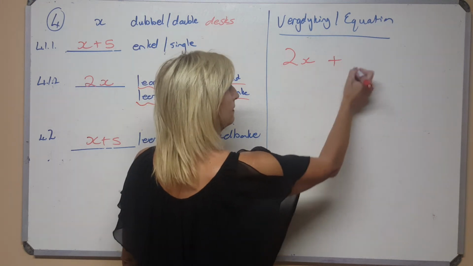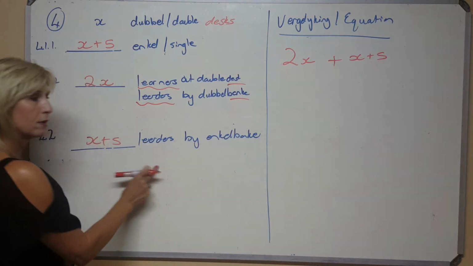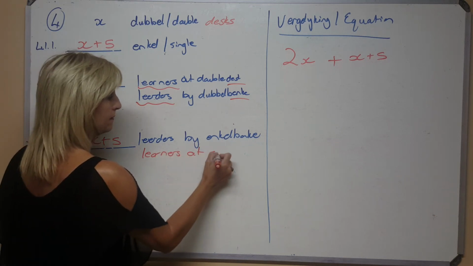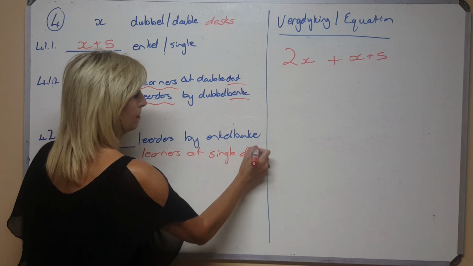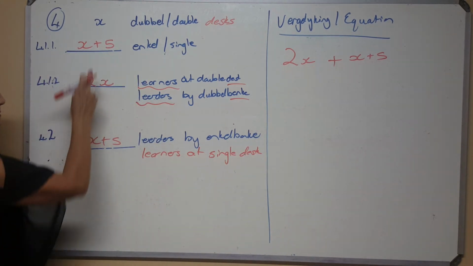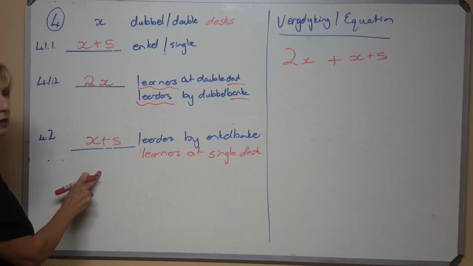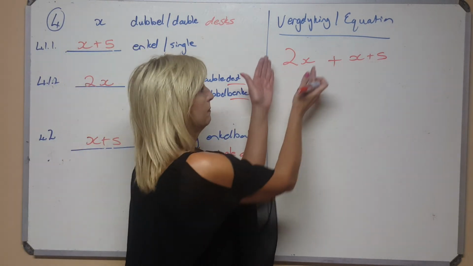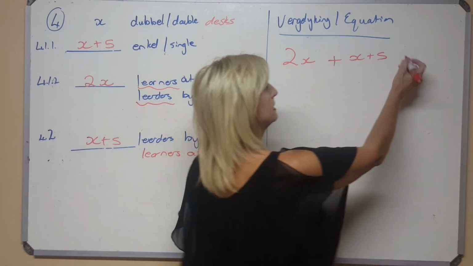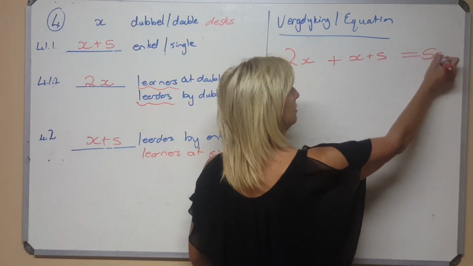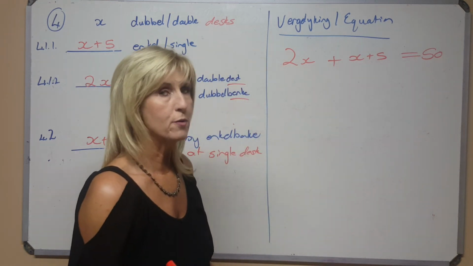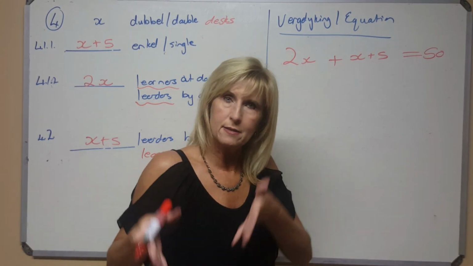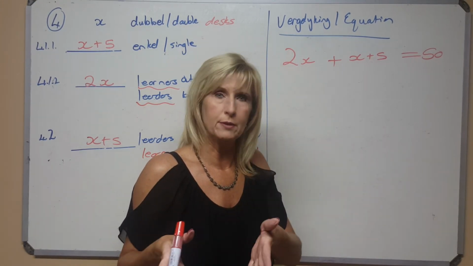Plus the number of children at the single desks, hier is die aantal kinders by die enkelbanke. The learners at the single desks are the number of desks. Single desks, single amount of children. Desks, but the amount of children. En as ek hierdie bymekaar tel, die wat by die dubbelbanke sit, die wat by die enkelbanke sit, moet dit vir hoeveel kinders gee? It's the amount of 50 children. Remember, you can't add the desks together and say that's the amount of children, because there will be less desks, because 2 can sit at a double desk.